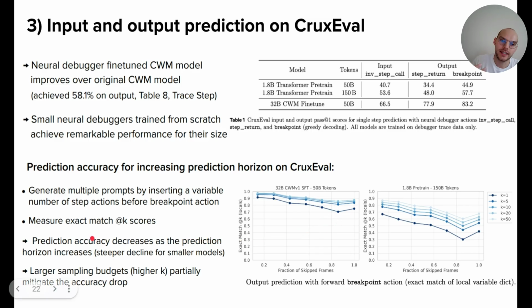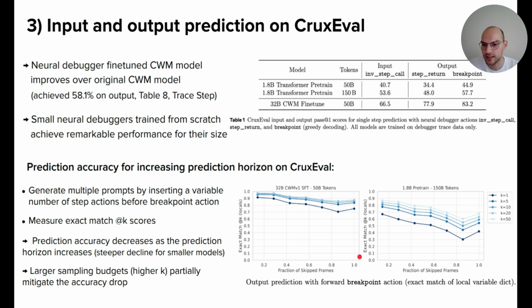Then we try different pass at k or exact match at k scores, and we see that this sampling partially mitigates this drop. So this opens also new avenues for future work.